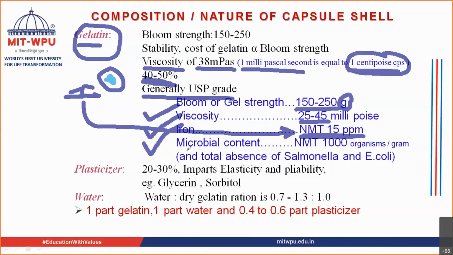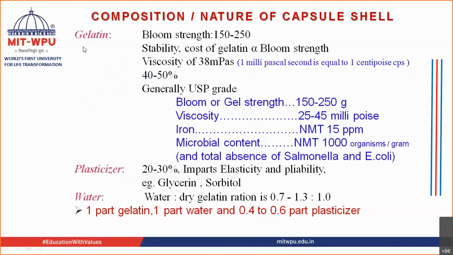Also, the microbial content of the gelatin should be very less. It should not be more than 1000 organisms per gram. And there should be total absence of Salmonella or E. coli species. So this is something about gelatin, some properties that are required from gelatin, which is used as one of the important raw materials in preparation of this capsule shell. What are the other materials that are used?